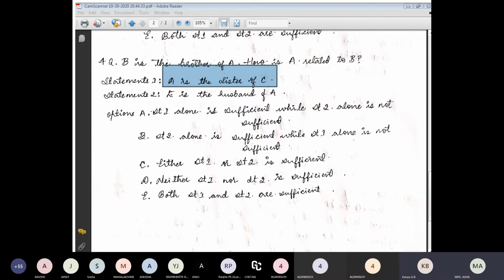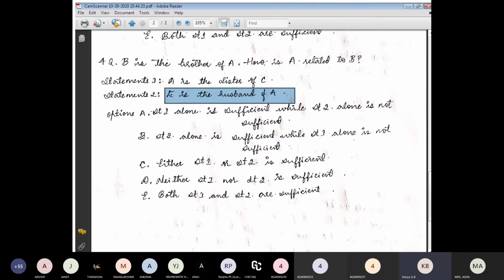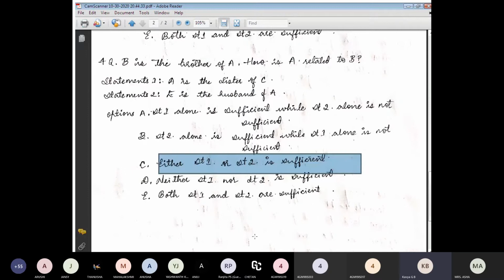Okay. Option B says statement 2 alone is sufficient while statement 1 alone is not sufficient. Here it's saying that statement 2 alone is sufficient. It is not true. For getting the relationship, we can go through either statement, because A is the sister of C and E is the husband of A. So option C is the right answer: either statement 1 or statement 2 is sufficient.